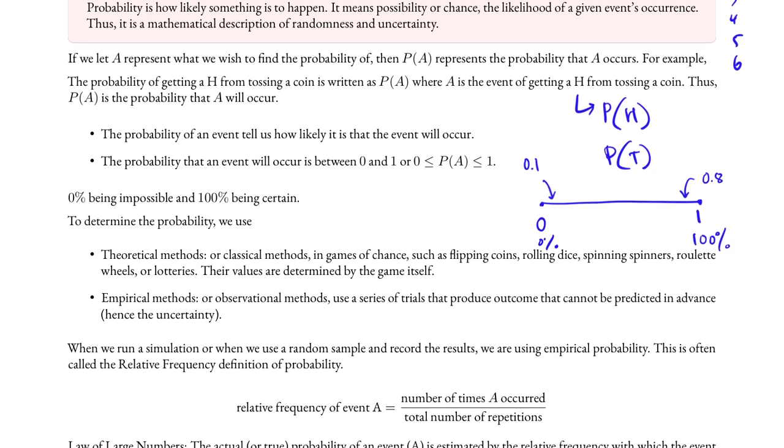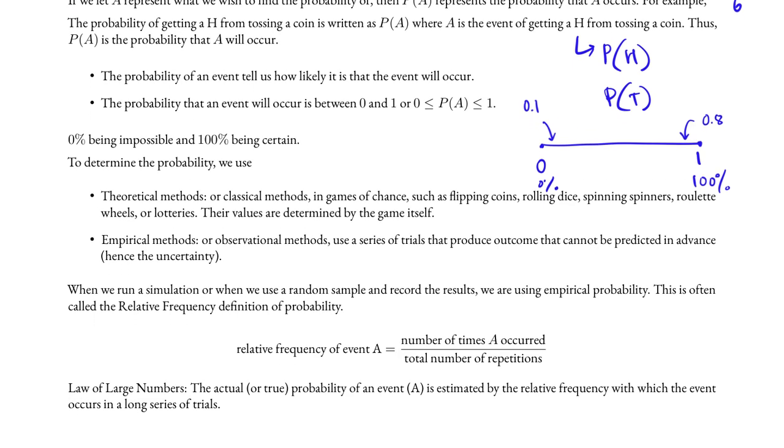The theoretical method is known as the classical method. It is used in games of chance. For example, when flipping a fair coin, the probability is built in. It is classical. There's a 50-50 chance of getting a head or getting a tail. Rolling a die, the same thing.